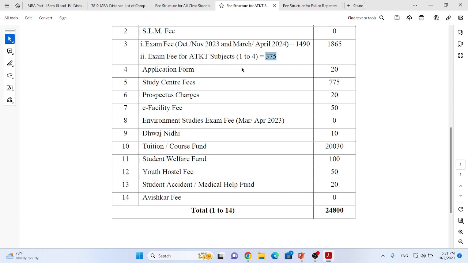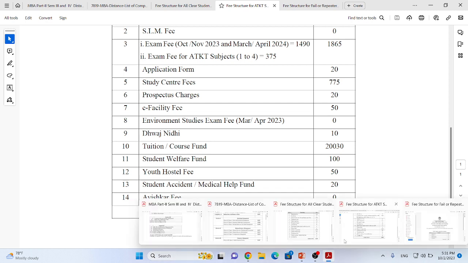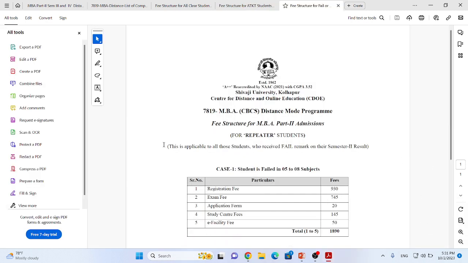That subject count might vary from 1 subject to 4 subjects. And a total ATKT student has to pay fees of rupees 24,800 for getting admitted into MBA distance mode part 2.